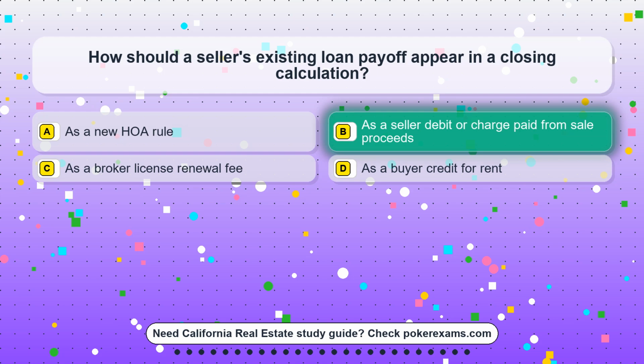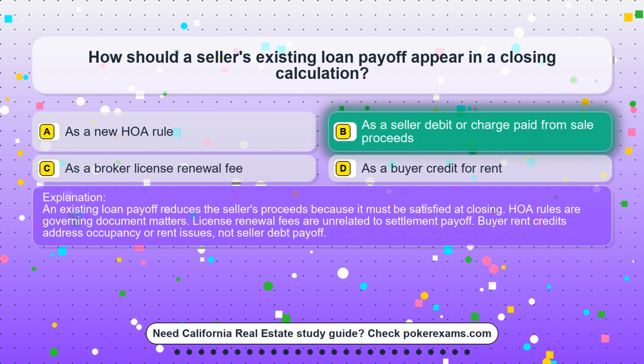The correct answer is option B. As a seller debit or charge paid from sale proceeds. An existing loan payoff reduces the seller's proceeds because it must be satisfied at closing. HOA rules are governing document matters. License renewal fees are unrelated to settlement payoff. Buyer rent credits address occupancy or rent issues, not seller debt payoff.